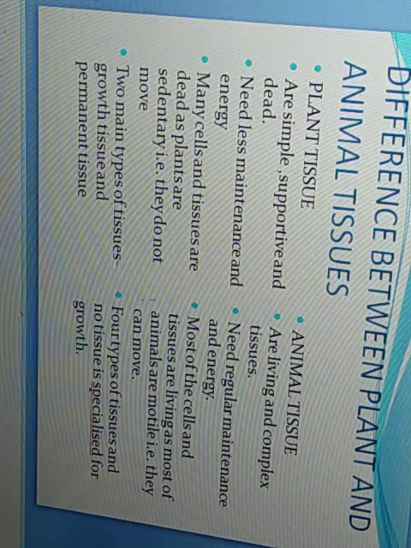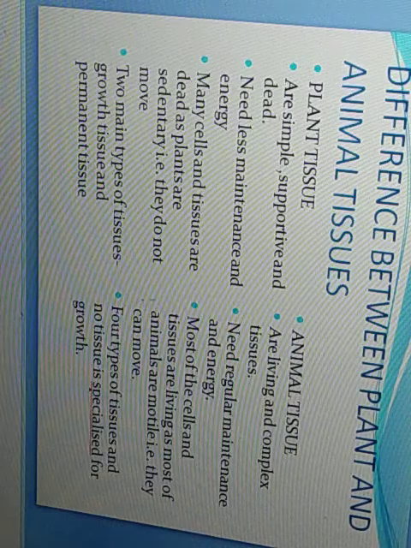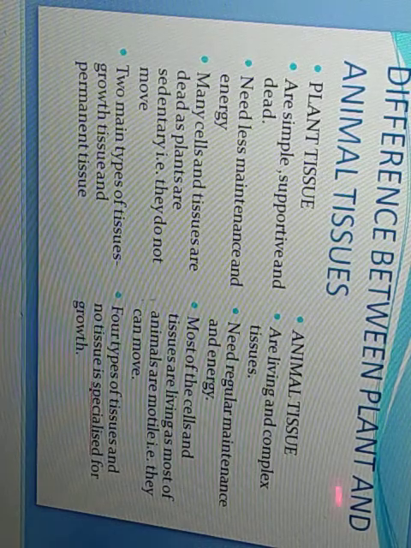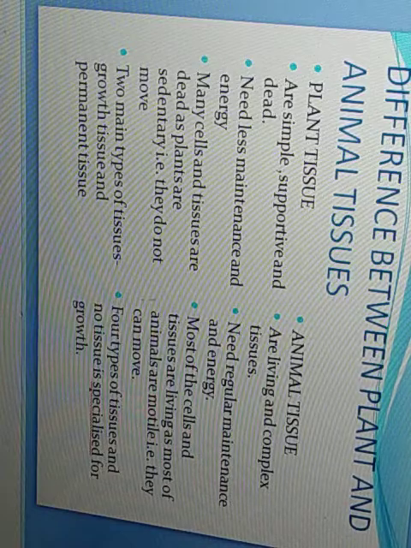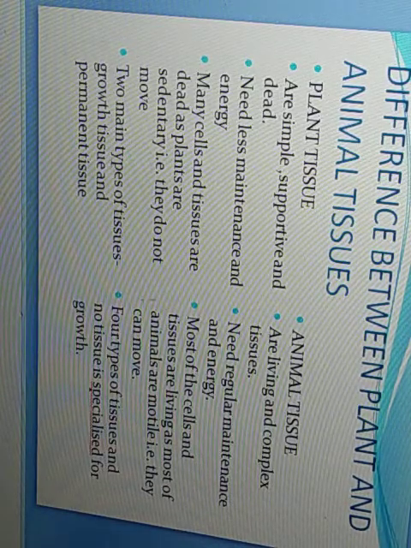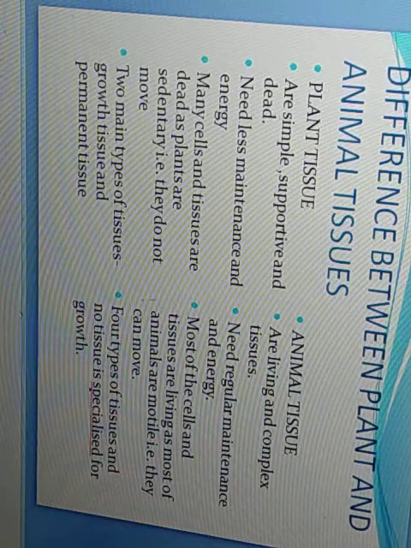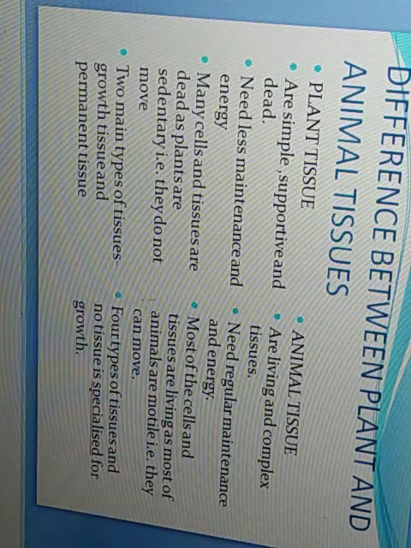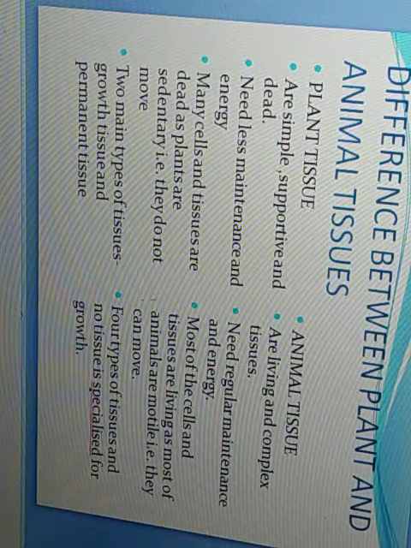Those are the exceptions, but mostly plants do not move. In animals, most of the cells and tissues are living, as most animals are motile, that means they can move. To ensure movement, most of their cells and tissues should be living. So they need more energy because they have more living cells, and plants need less energy because they have more dead cells.